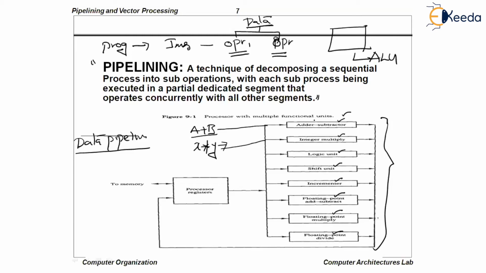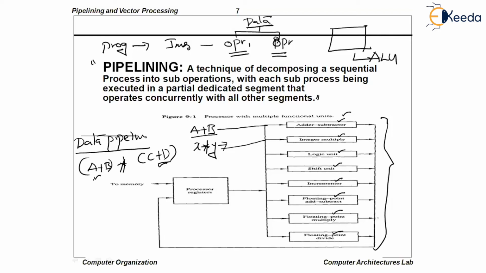Now let us understand. Pipelining is a technique of decomposing a sequential process into sub-operations, with each sub-process being executed in a partial dedicated segment that operates concurrently with all the other segments. That is, I have something like a plus b into c plus d.